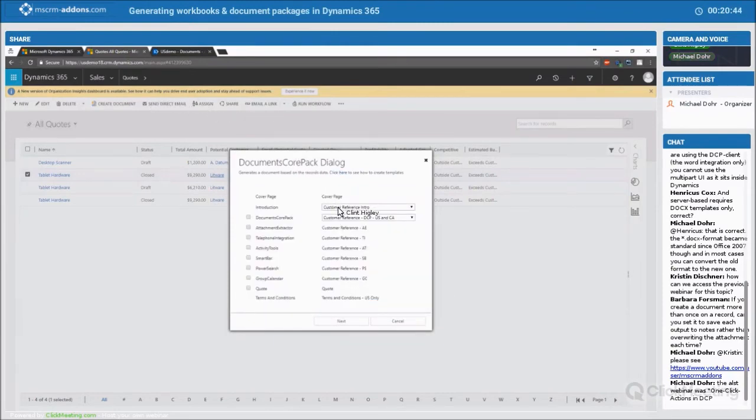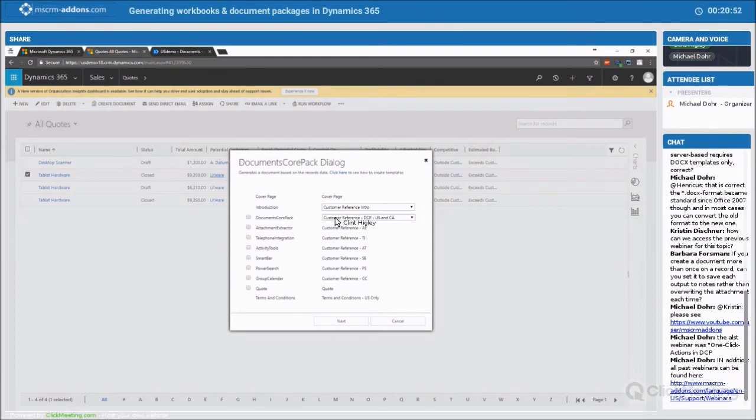Cover page is always in there. With my introduction here, I can do my customer reference info. This is a select field here. I can do my customers from the U.S., Canada, or the rest of the world. So I'll just do U.S. Canada. And here are different reference customers for our particular product. Let's say this person wanted some information, reference customers for telephone integration, and also the piece for group calendar. Then I can include the quote, and lastly it includes the terms and conditions.